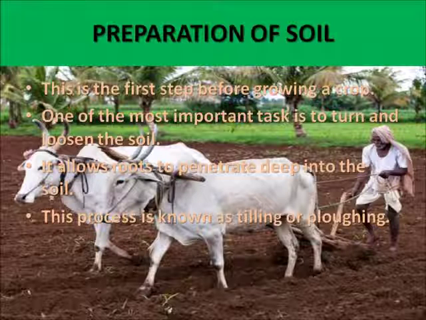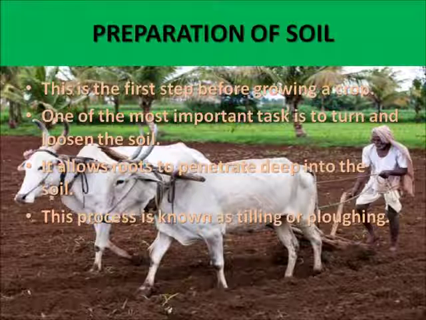Since only a few centimeters of the top layer of soil supports plant growth, turning and loosening of soil brings the nutrient-rich soil to the top so that plants can use the nutrients. Thus, turning and loosening of soil is very important for cultivation of crops. The process of loosening and turning of the soil is called tilling or plowing. This is done by using a plow.